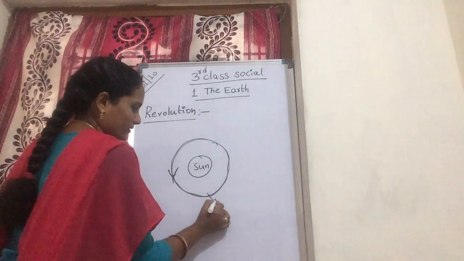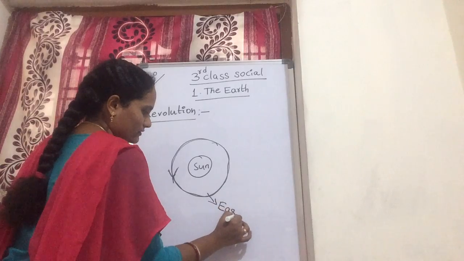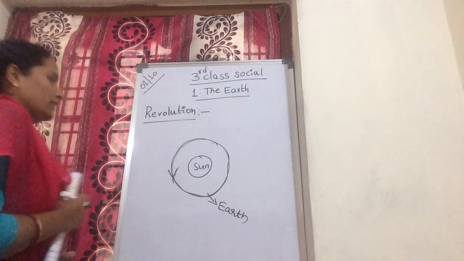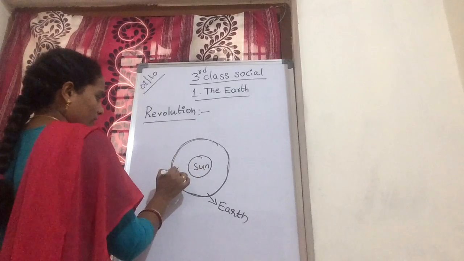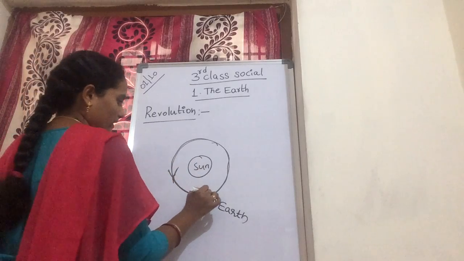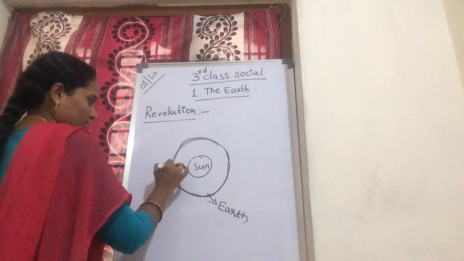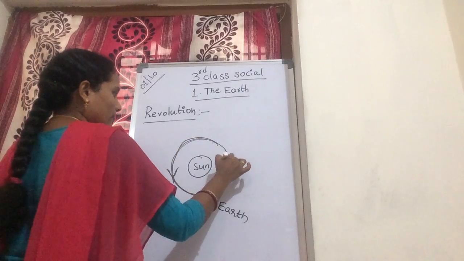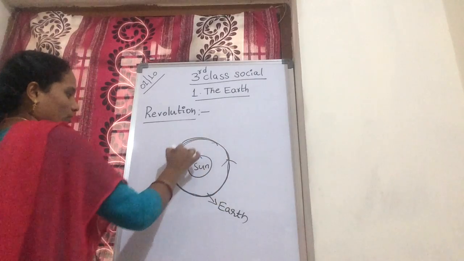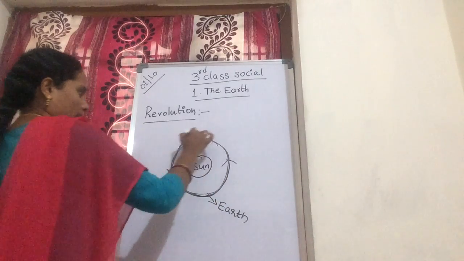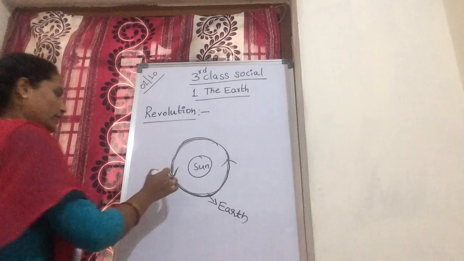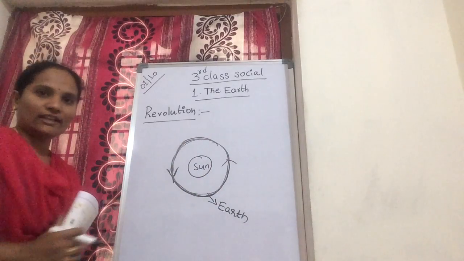Here the earth revolves around the sun in one rotation. This complete orbit is called the revolution.